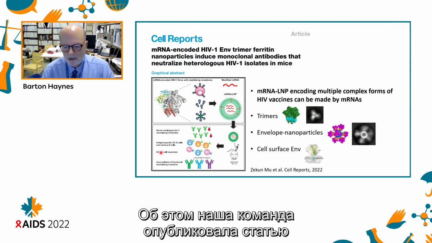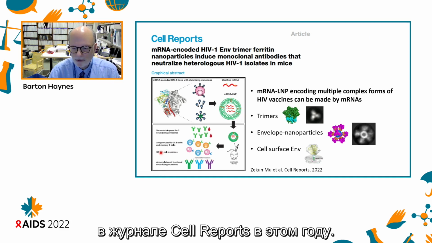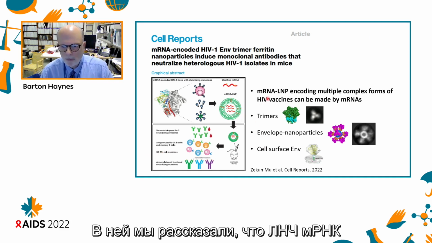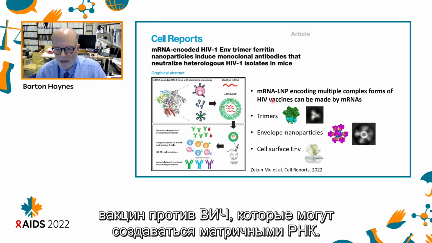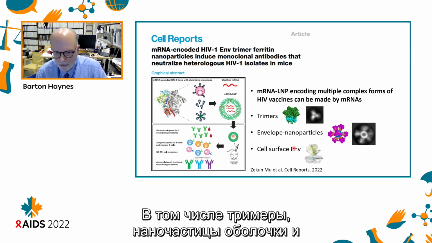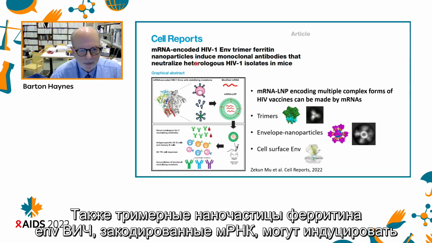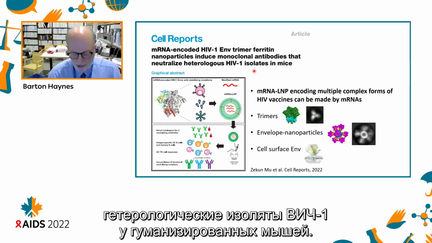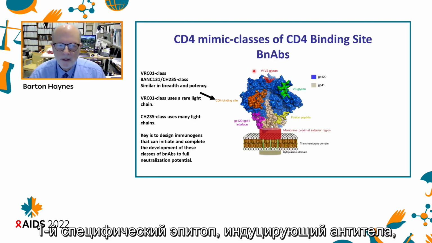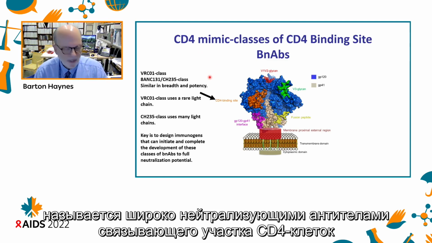We've done this in a paper recently published by our team in Cell Reports this year, in which we reported that mRNA LNP can encode multiple complex forms of HIV vaccines that can be made by messenger RNAs, including trimers, envelope nanoparticles, and cell surface ONVs. We also showed that mRNA encoded HIV envelope trimer ferritin nanoparticles can induce monoclonal antibodies that neutralize heterologous HIV-1 isolates in humanized mice.